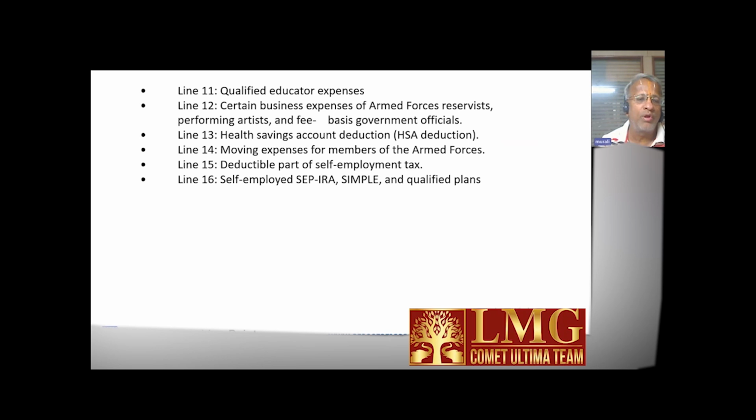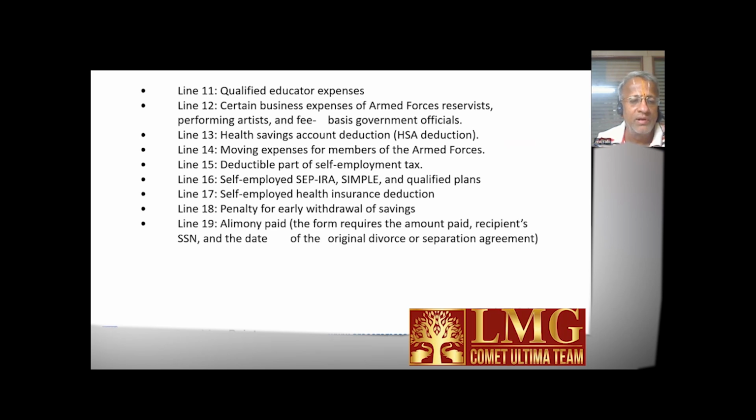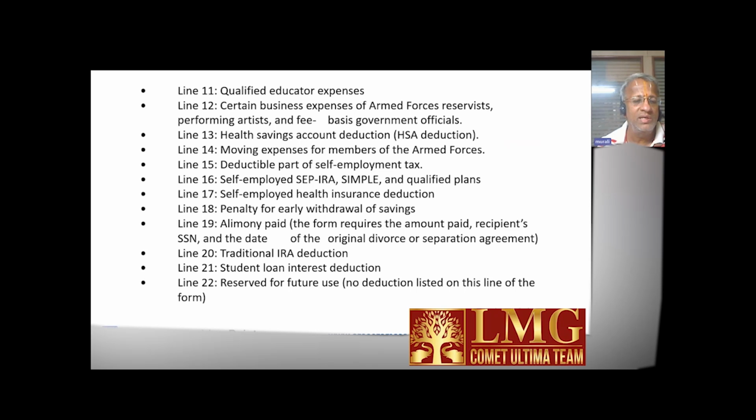Next, self-employed SEP, SIMPLE and qualified plans. Self-employed health insurance deduction. Penalty for early withdrawal of savings. Alimony paid. The form requires the amount paid, recipient's social security number, and the date of the original divorce or separation agreement. Line 20 is about traditional individual retirement account deduction. Student loan interest deduction. And lastly, reserved for future use.